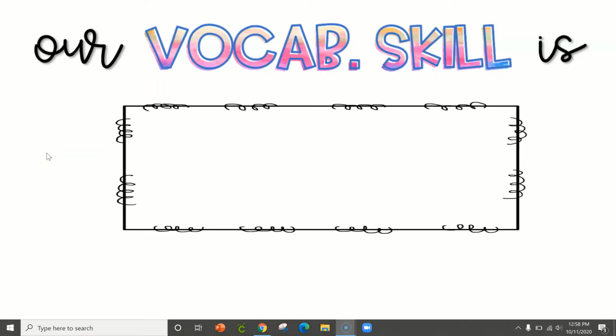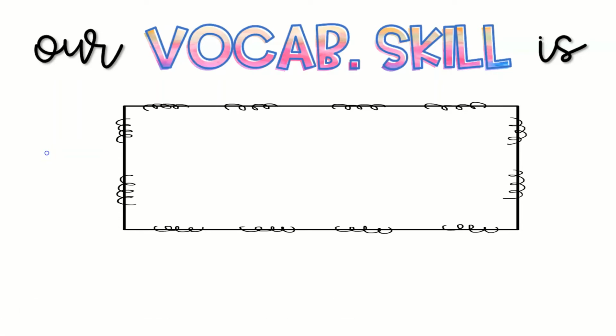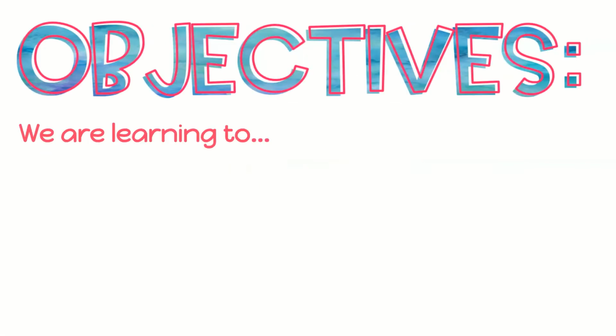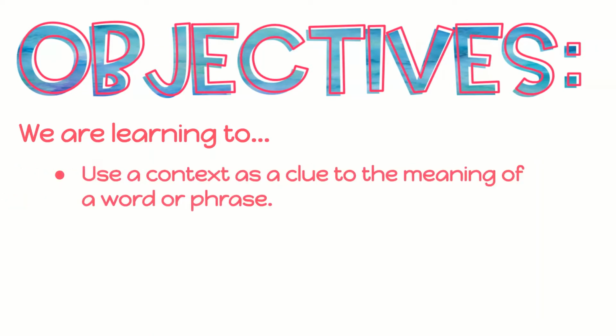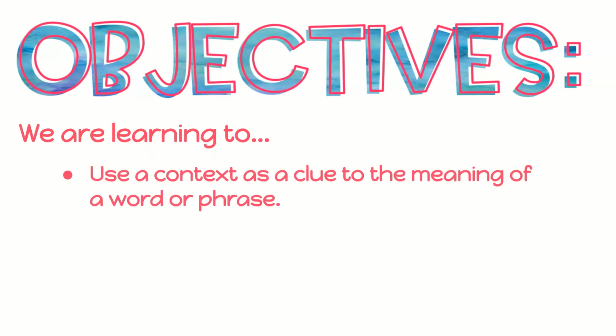What is our vocab skill this week, you ask? Well, it is context. Our objectives are that we are learning to use context as a clue to the meaning of a word or phrase.